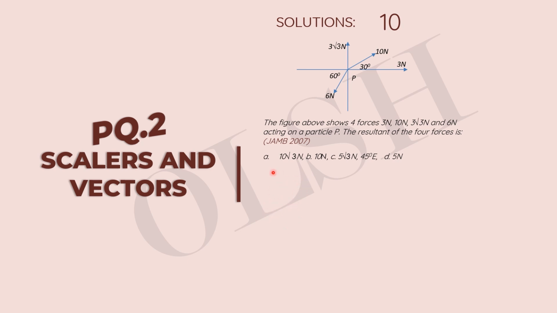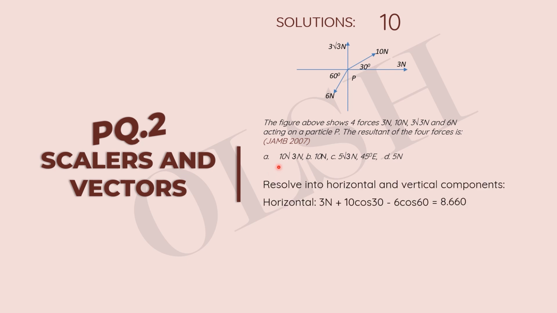So let's resolve this into the vertical component and the horizontal component. We start with the horizontal. If we start from the 3 newtons, we have this as a horizontal force. It has no vertical component. So we put down 3 newtons, plus the 10 newtons, which has both a vertical and horizontal component.